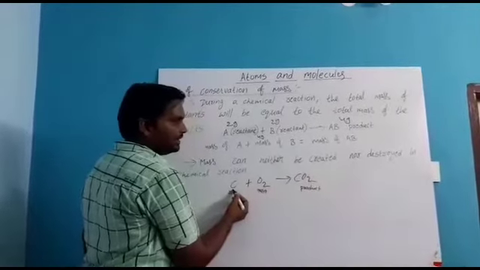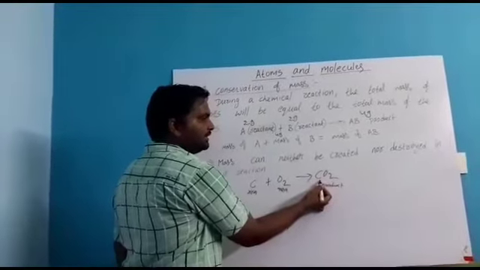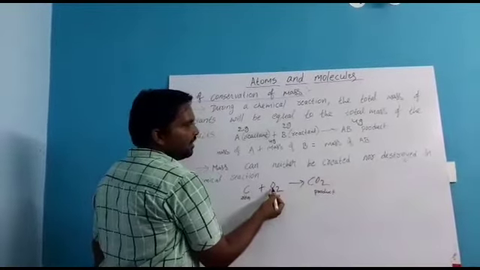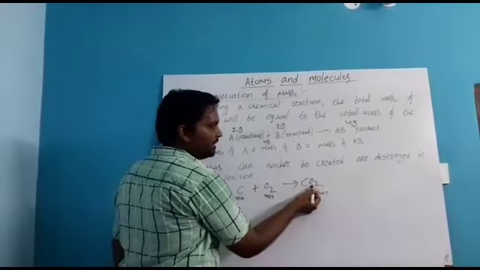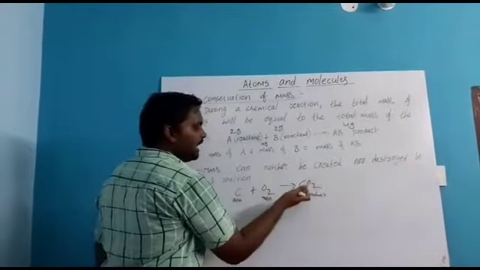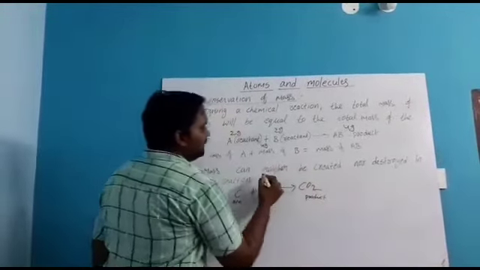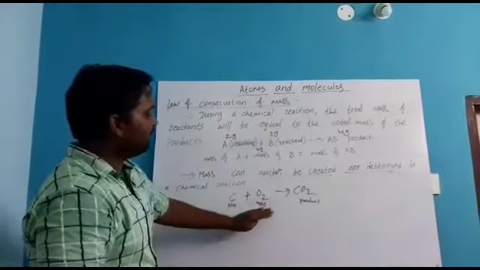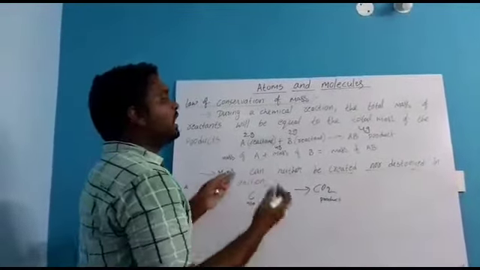Is carbon here or not? So after the reaction, did we destroy this carbon? No, we did not destroy this carbon. It appears here. And now see, before that reaction, what is there? Oxygen. How many atoms of oxygen are there? 2. So after the reaction also, how many oxygens are there? 2. We did not create carbon and we did not destroy it. After the reaction also, we did not destroy this carbon and oxygen. We neither created nor destroyed. We can't destroy and we can't create, but we can convert from one form to another form.